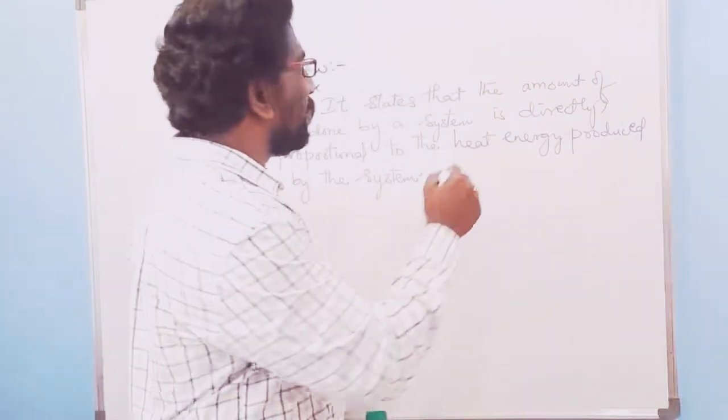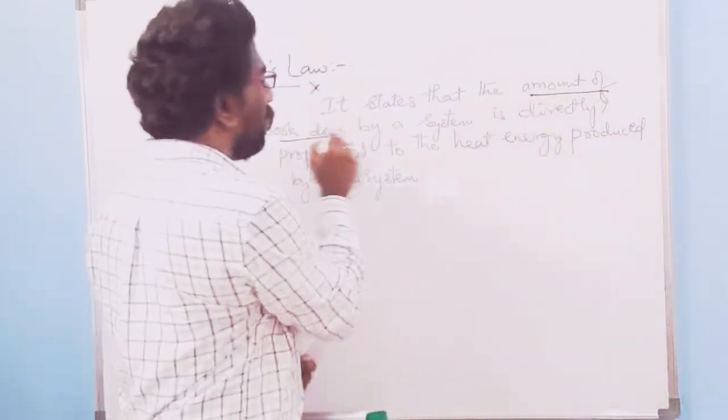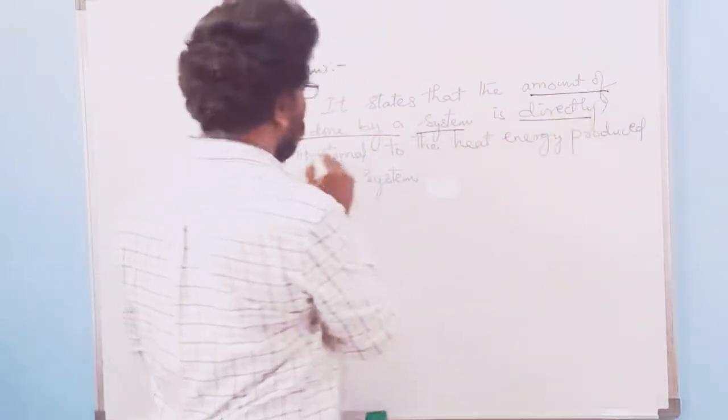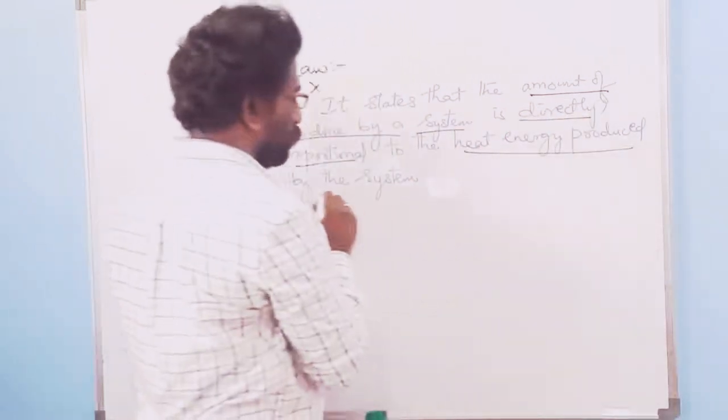So Joule's law states that the amount of work done by a system is directly proportional to the heat energy produced by the system.